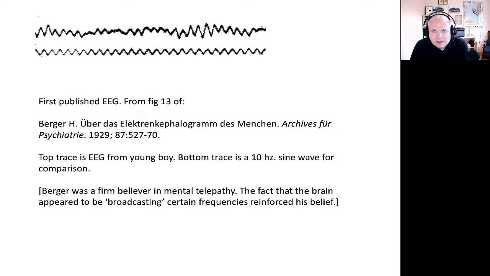And Hans Berger himself actually figured that the brain was sending signals. He was a firm believer in telepathy, and he figured that this signal he was recording was actually brains communicating directly with other brains, which is, of course, nonsense. Very smart guy, but a nonsensical perspective on telepathy.